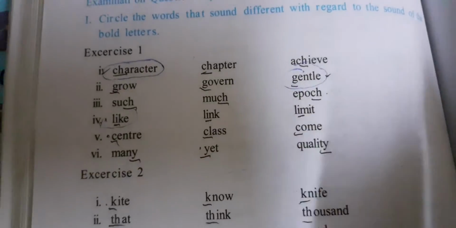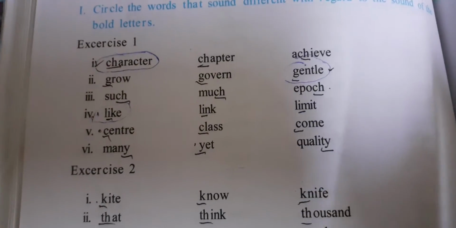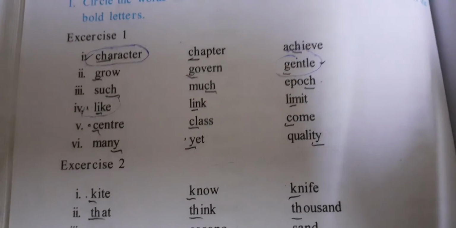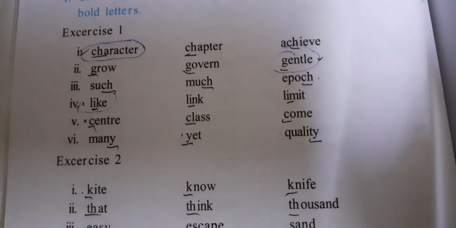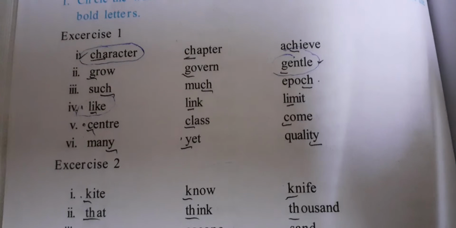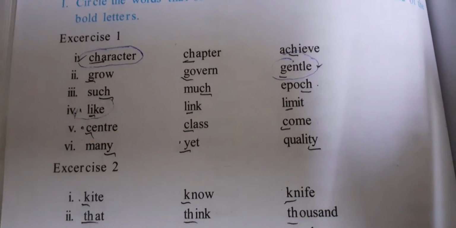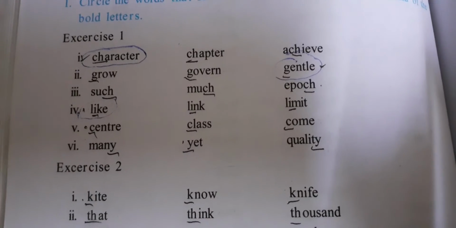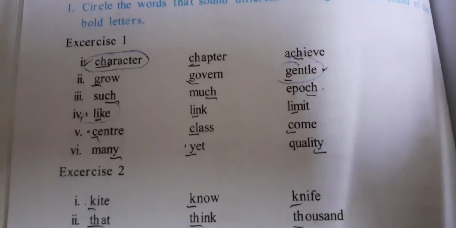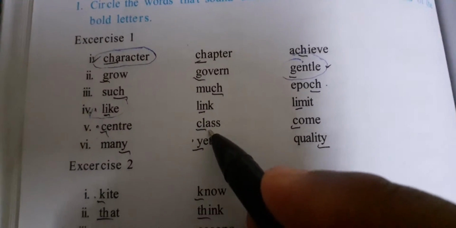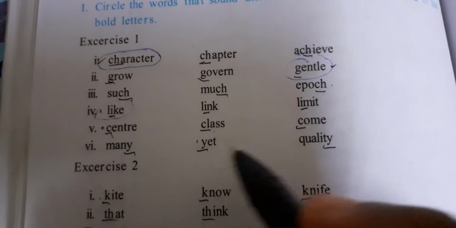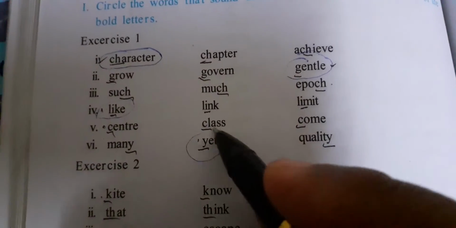Next, center, class, come. Center is the answer. Many, yet, quality. Many, Y gives out E sound. In quality also Y gives out E sound. But in yet, Y gives out Ya sound. E, same. Ya, different. So yet is the answer.